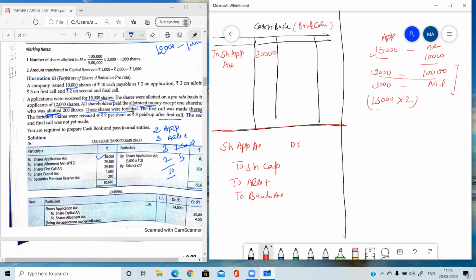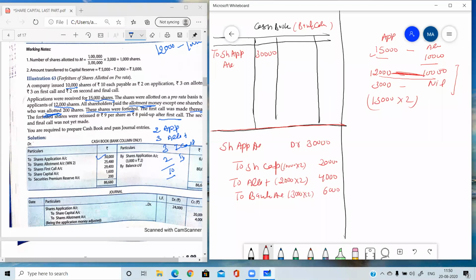So the entry will be 30,000, share capital 10,000 into 2, 20,000, and the allotment excess money 2,000. 2,000 is the excess money, 12,000 minus 10,000. So this 2,000 into the application money which is received in excess, that is the 4,000. And 3,000 is rejected. So 3,000 into 2, 6,000.